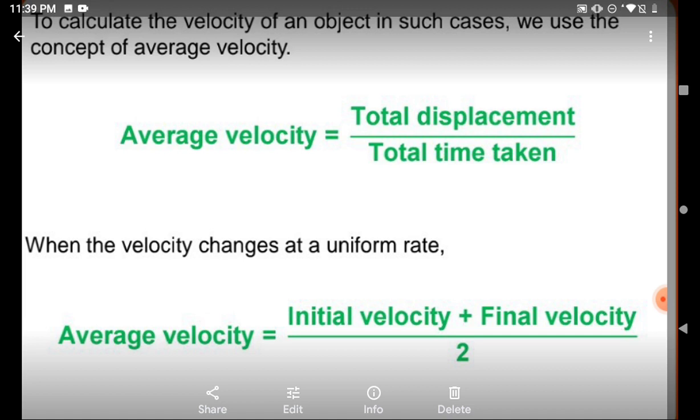So what do you mean by average velocity or average speed? For example, we travel from our home to school, so the speed is calculated using different parameters. For example, the first 3 kilometers at 40 speed and the next 3 kilometers at 5 kilometers per hour speed, then we calculate the average speed.